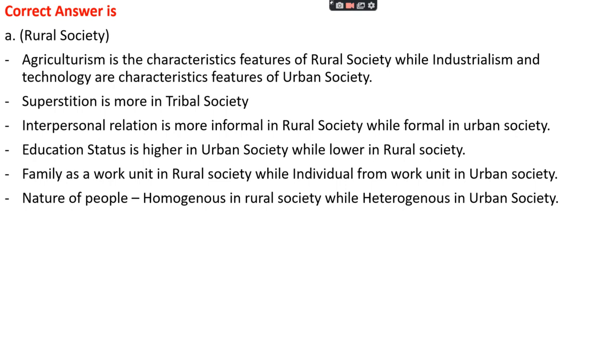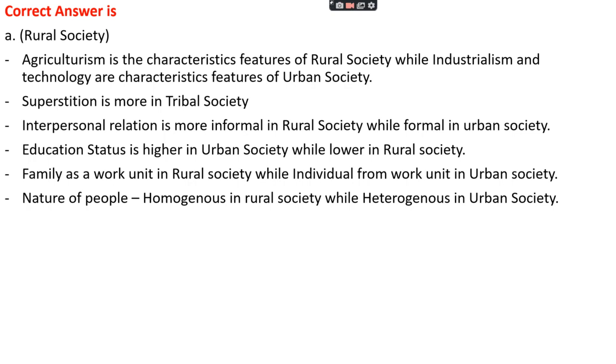Actually, agriculturism is the characteristic feature of rural society, while industrialism and technology are characteristic features of urban society, and superstition is more in tribal society. And interpersonal relations are more informal in rural society while formal in urban society, and education status is higher in urban society while lower in rural society.